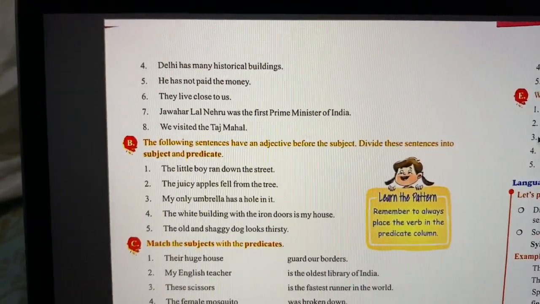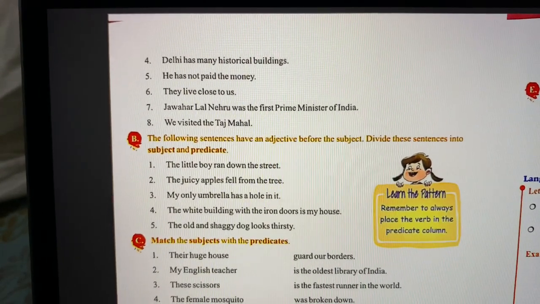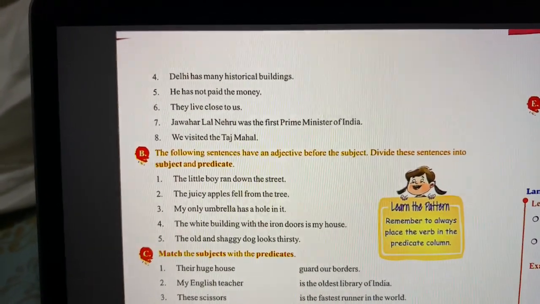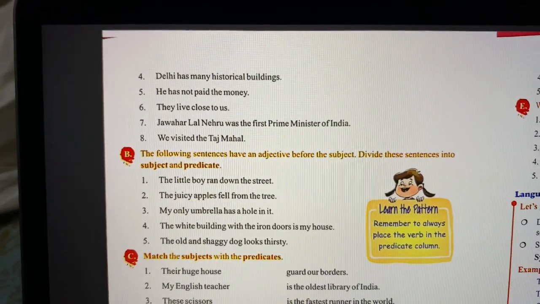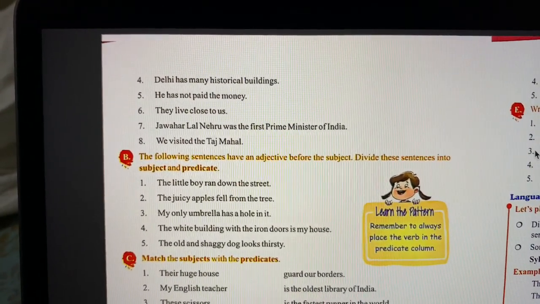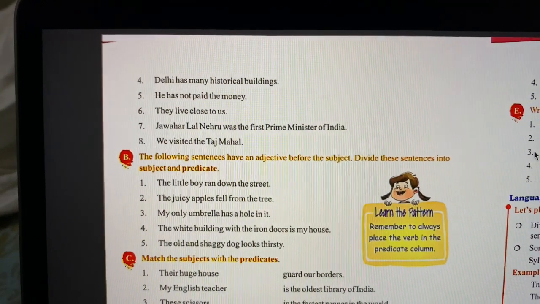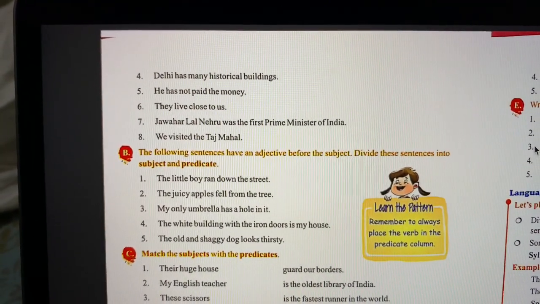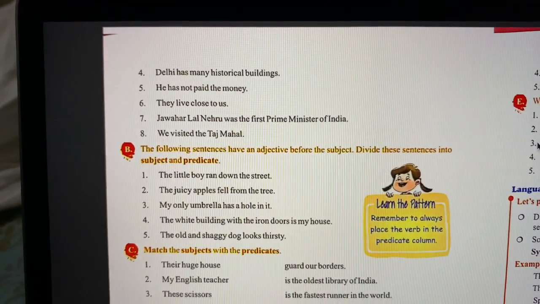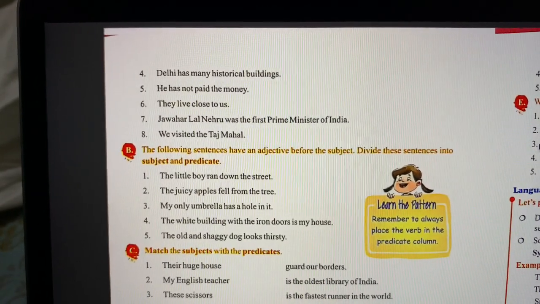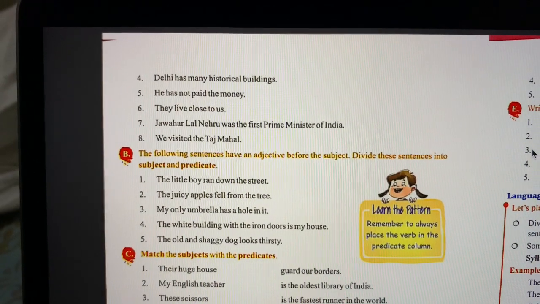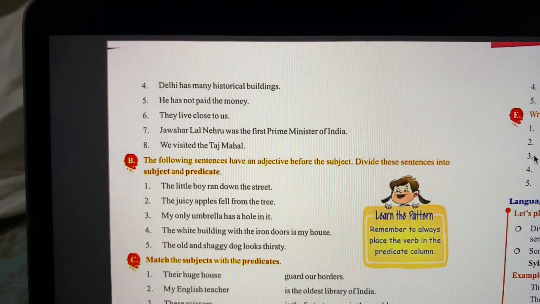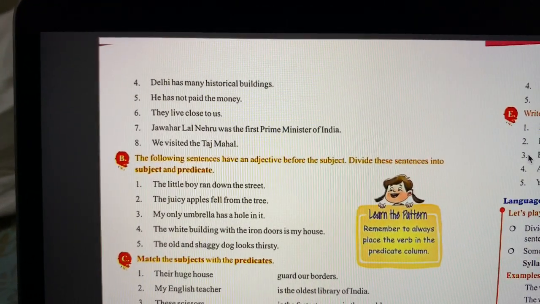The next sentence, Delhi has many historical buildings. Over here, Delhi is the subject of the sentence. The rest of the sentence, which says has many historical buildings, is the predicate of the sentence. The next sentence, he has not paid the money. Over here, he is the subject of the sentence and has not paid the money is the predicate of the sentence.